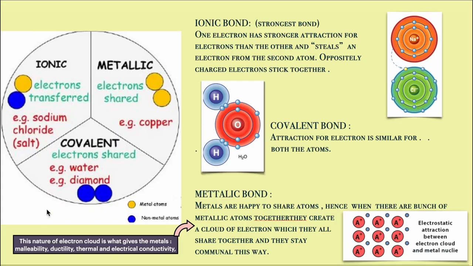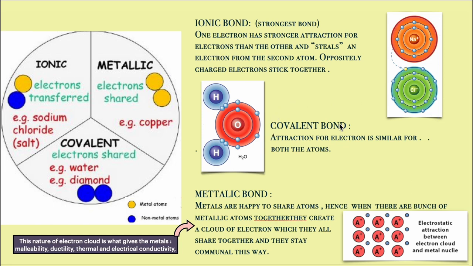Moving on to the next slide. So there are 3 different kinds of bond formation in between atoms. First is the ionic bond, which is the strongest bond, wherein one atom drops its electron to make the other atom stable. One atom has stronger attraction for the electron than the other and steals an electron from the second atom. Oppositely charged ions stick together. Okay, so that's an ionic bond. It has got the strongest of bonds.